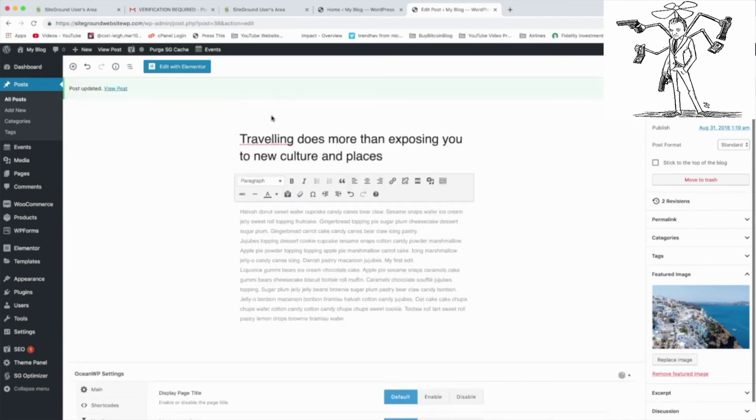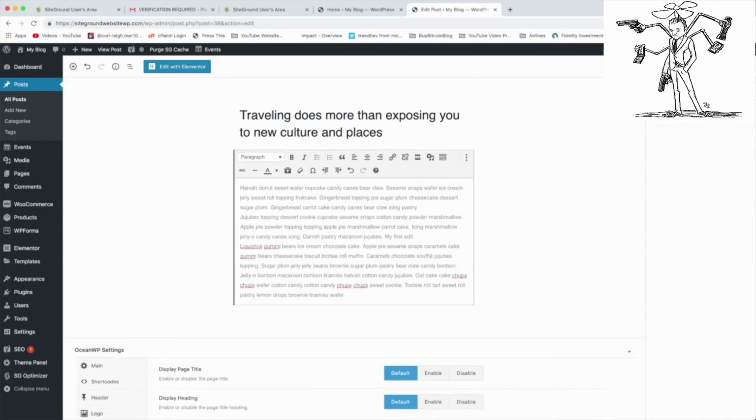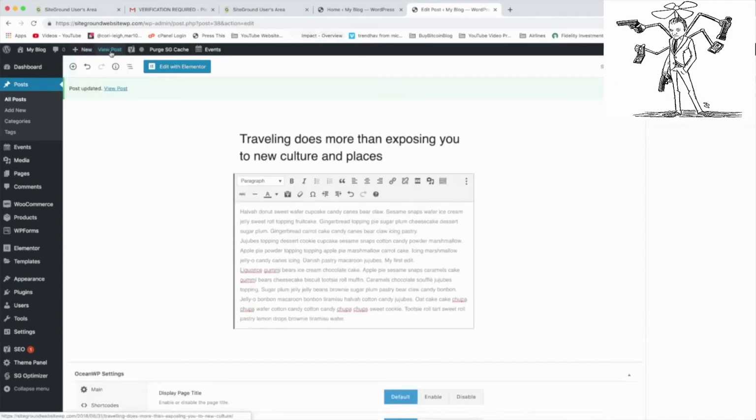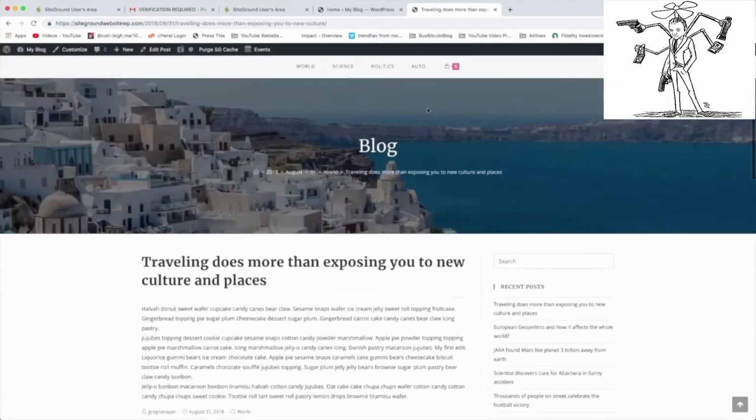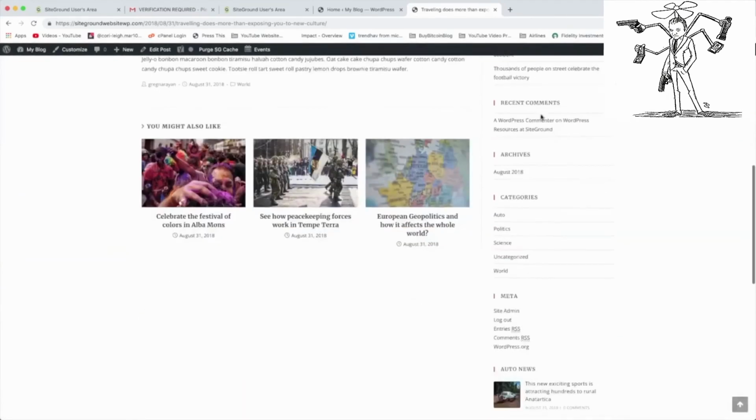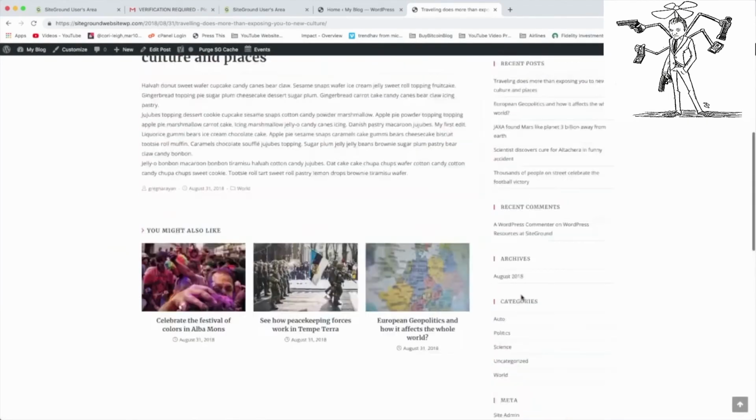Alright. We can also get rid of that typo on traveling. Update again. And once you're ready, you can just view the post. Alright, so that's how to make a basic post edit here. There's obviously a lot more to change, like your sidebar, everything from the news and all that.